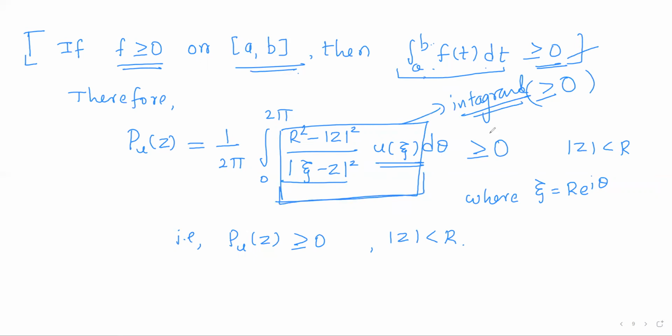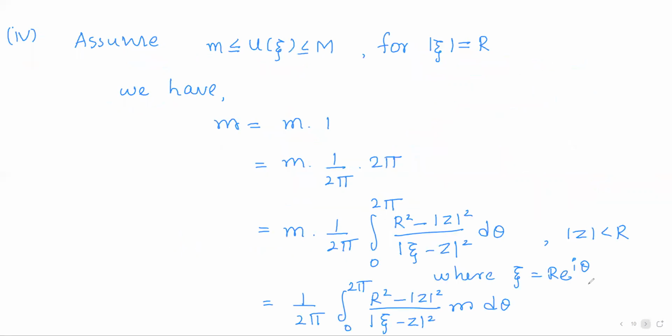So here the integrand is non-negative. So over the closed interval 0 to 2 pi, the integral will also be non-negative. That is, Pu of z will be greater than or equal to 0, which completes the third property.